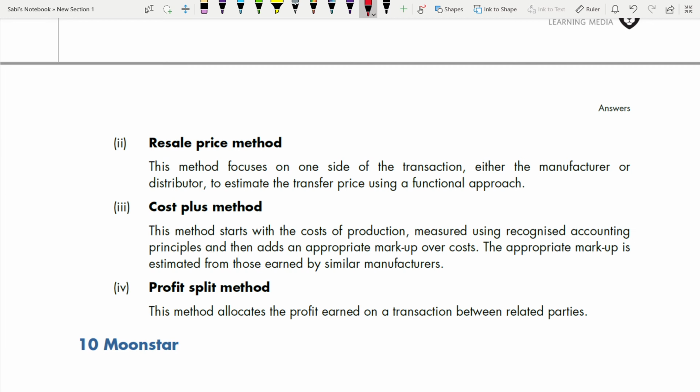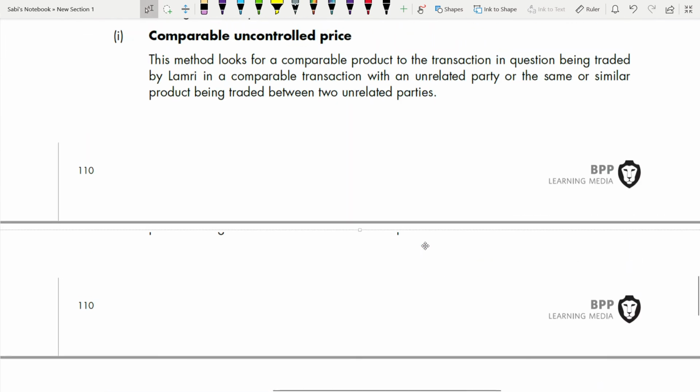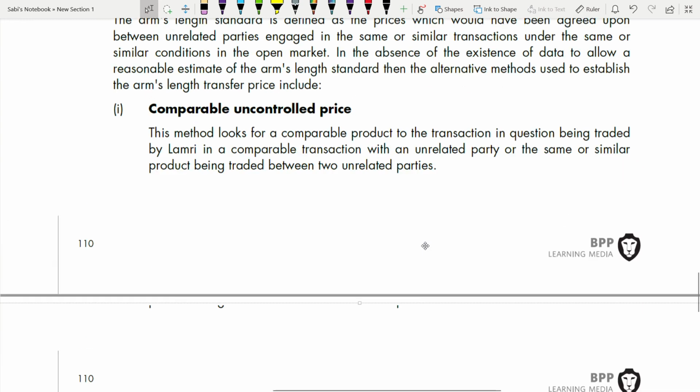Finally, the profit split method. This method allocates the profit earned on a transaction between related parties. So these are some of the ways the tax authorities can prevent the manipulation of transfer pricing from happening.